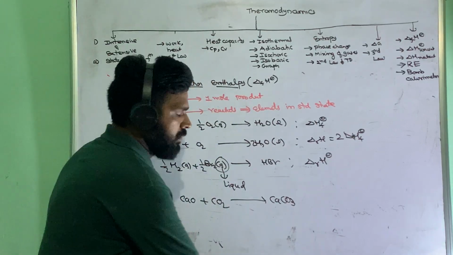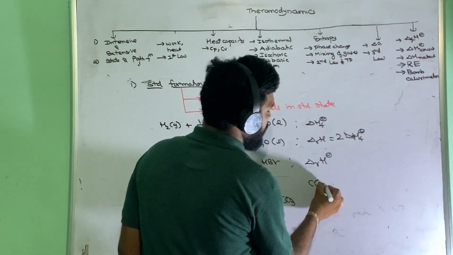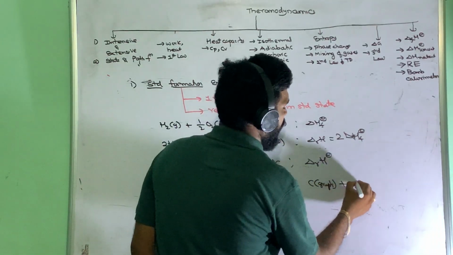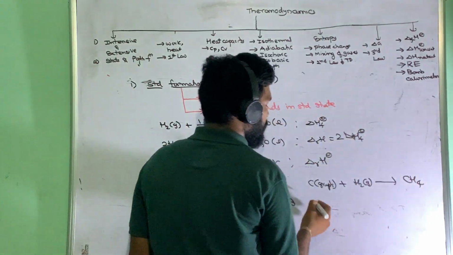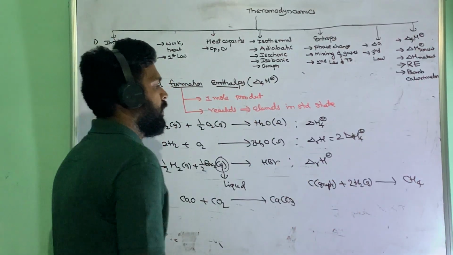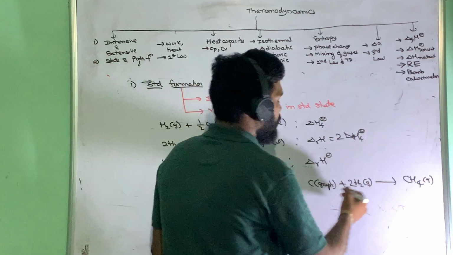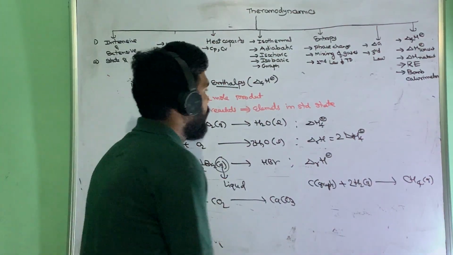Suppose you ask about carbon, graphite is the standard state. In the hydrogen case, it is gas. Suppose we want the formation enthalpy of methane: 1 carbon, 2 times hydrogen gas will give 1 mole of methane gas. This is the formation enthalpy of methane; like that we have to write.